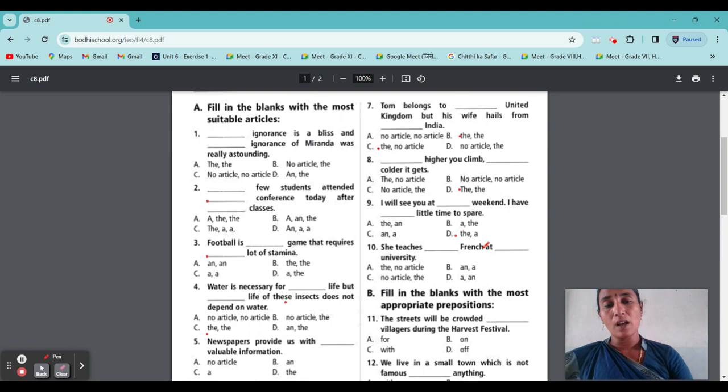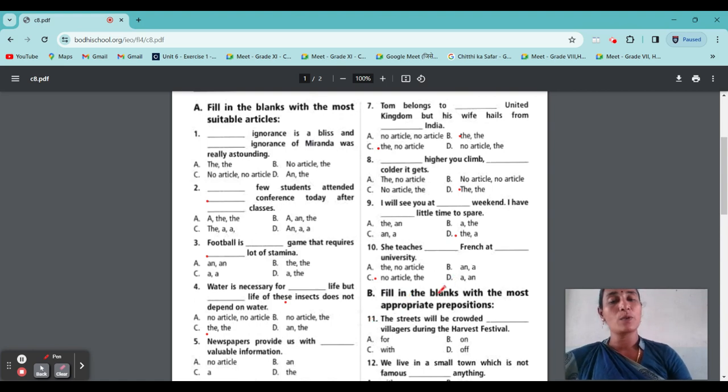She teaches dash French at dash university. She teaches a French, the French? This is particularly a common noun, so surely an article will not come. At the university. So what will come? No article, the. Okay.